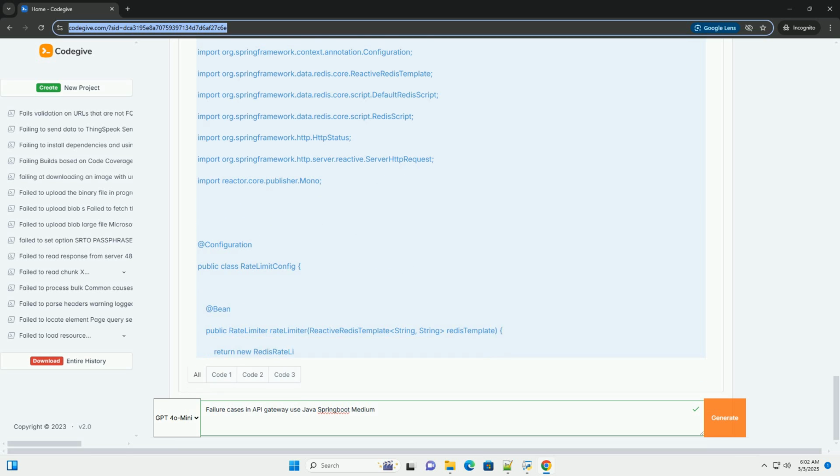4. Timeout. Backend services might become slow or unresponsive, leading to timeouts. The gateway should handle this gracefully, preventing clients from waiting indefinitely. Code example, Spring Cloud Gateway. Spring Cloud Gateway's web client offers timeout settings. This sets a timeout for backend service calls to 2 seconds. A more robust solution might involve retries or circuit breakers, Hystrix, Resilience4J, for more resilient handling of timeouts.